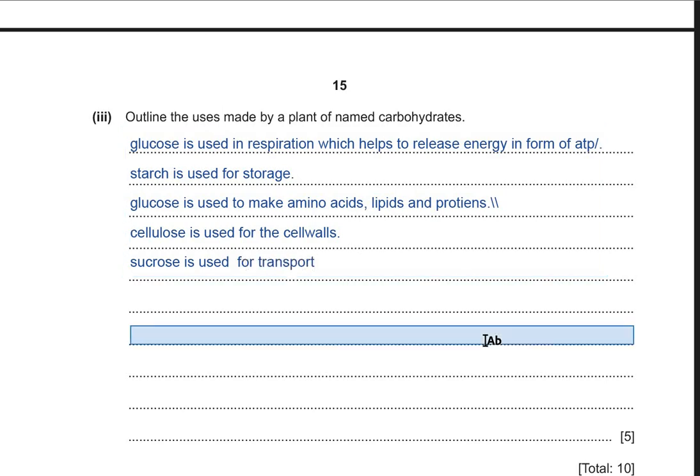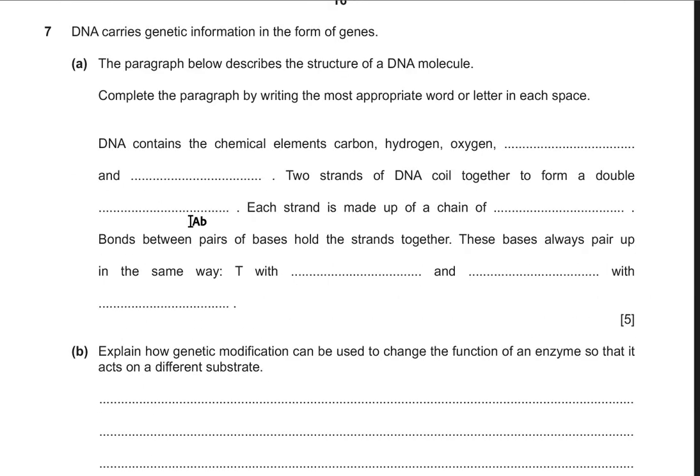All right. So this question was about this. They were basically assessing if you know the forms of carbohydrates that are produced in the plant. One form is glucose, another form is starch, another form is cellulose, and the last form is sucrose. So we needed to describe the uses of each and every form of carbohydrate present in the plant.